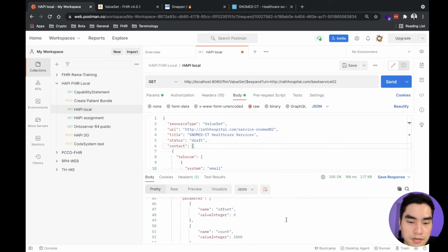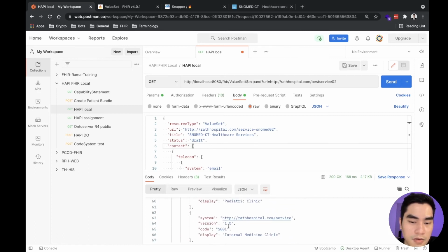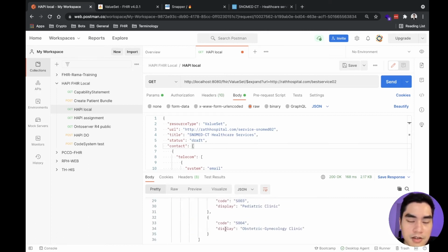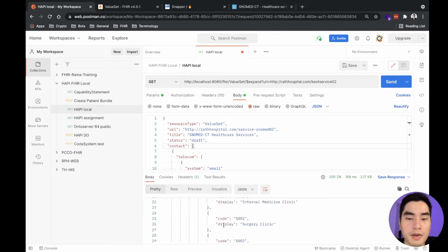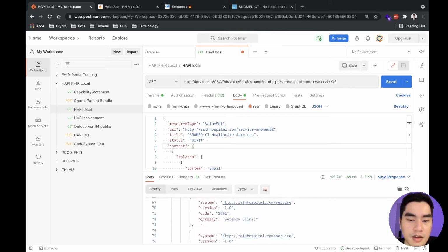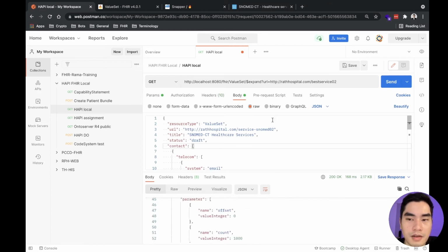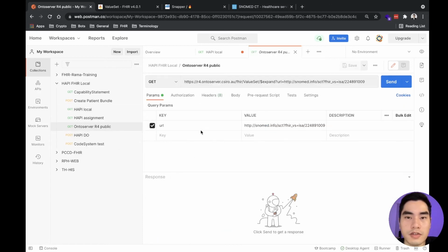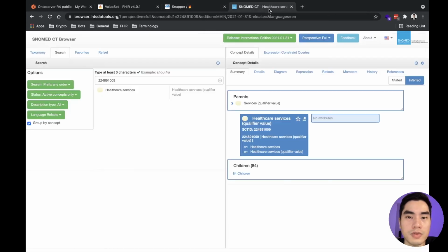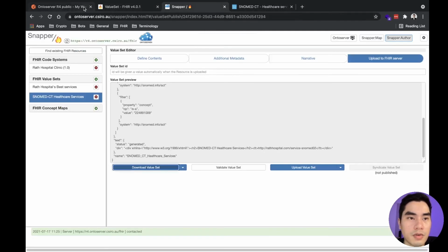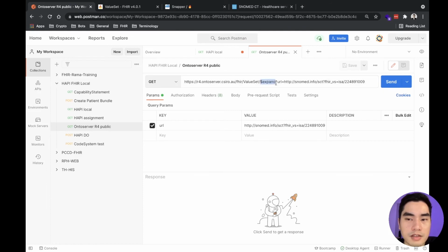Okay, we will have the expansion element, and we will get the concepts, but it's basically the concepts that we defined, because we didn't define any expansion things. But for SNOMED, if we want to test this functionality, we have to go to Ontoserver from CSIRO, the one who developed this tool, and we will demo the expand operation on this concept.